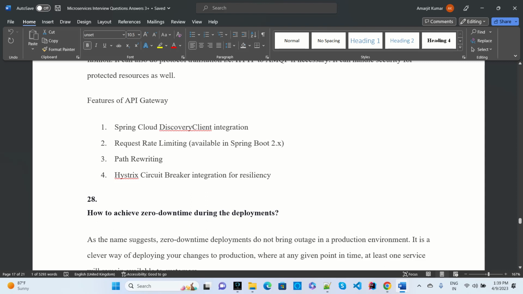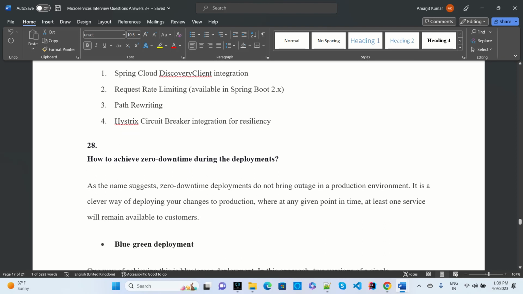The API gateway has multiple features like Spring Cloud discovery client integration, request rate limiting, path rewrite, and Hystrix circuit breakers for resiliency.